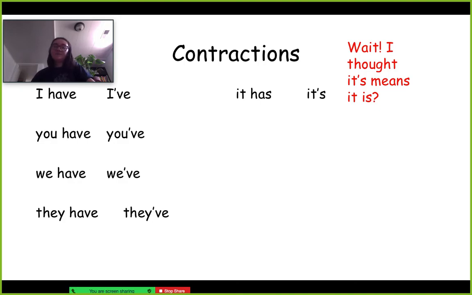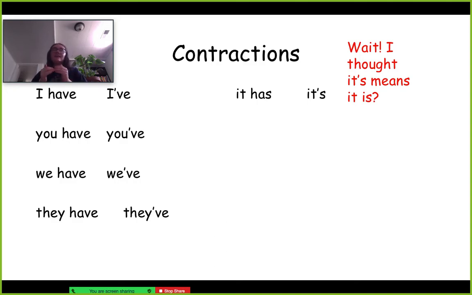It's kind of nice because you could just say it's if you don't know if you're supposed to say it is or it has. But sometimes it can be confusing in English when you're talking to somebody. So, if they have a special past verb right after the word it's, it means that it has.